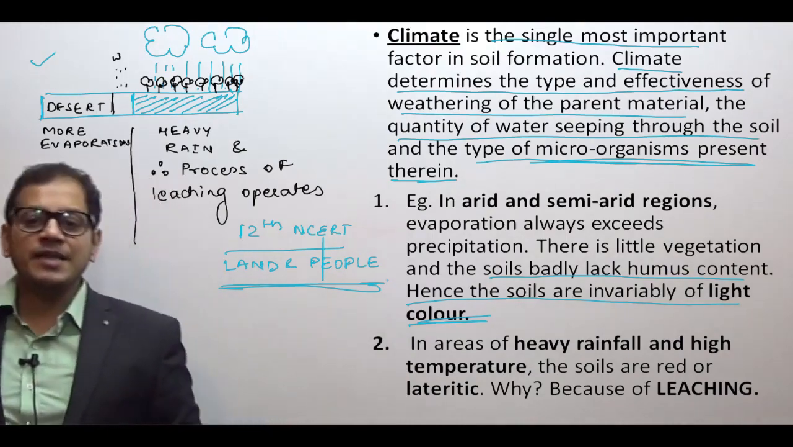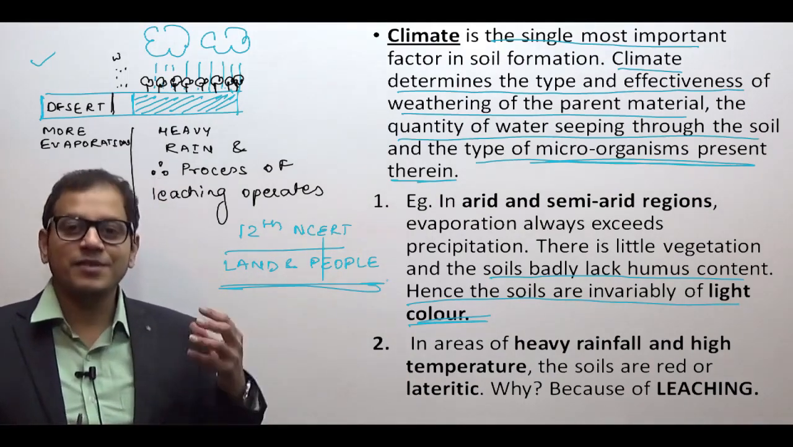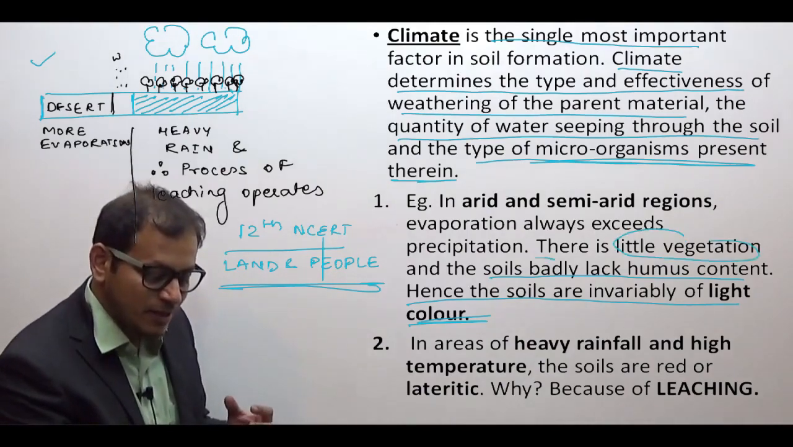So in the arid and semi-arid regions, evaporation always exceeds precipitation. Therefore, there is little vegetation. And because there is little vegetation, the soils lack humus.